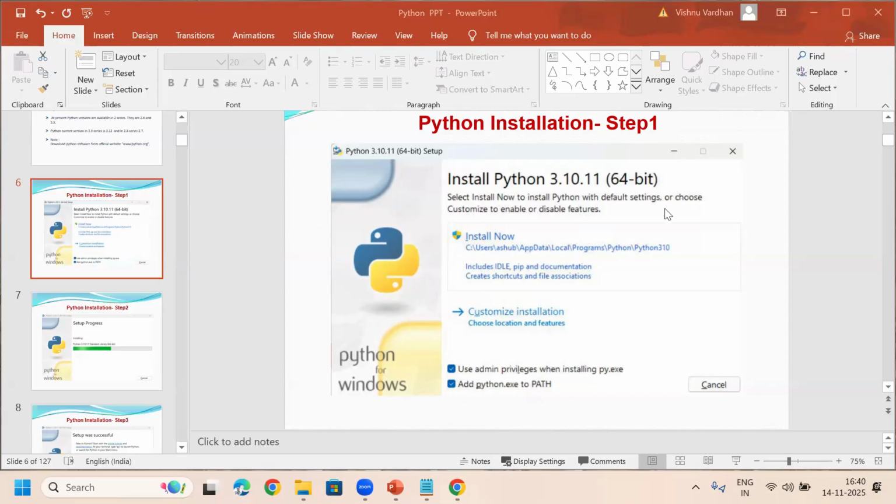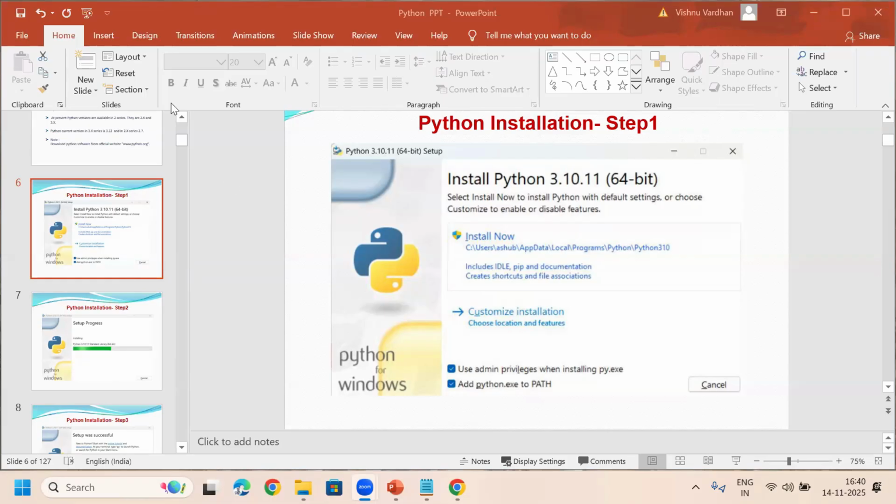Okay, same. Even if you already have Python software, you can install this latest one. You can double click, but instead of this screen, you will see a different screen for upgrading, where it is going to ask you to repair or uninstall something like that. You will get such options. You can go to the upgrade or repair option, then you can upgrade it. Just follow those steps here.